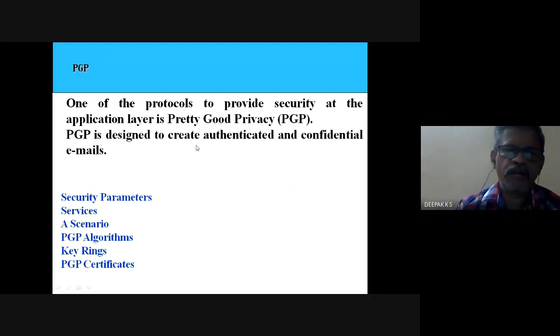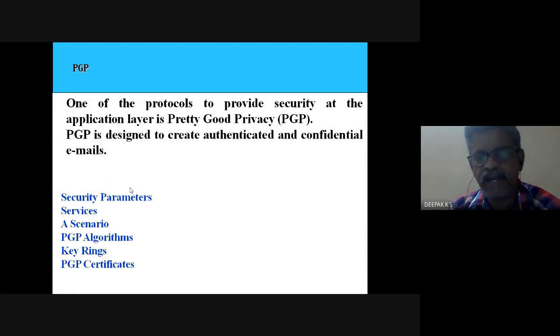So one protocol is PGP. Pretty Good Privacy is a protocol used at the application layer. PGP is designed to create authenticated and confidential email. For an email you are sending, you would require that security be applied at the application layer also.